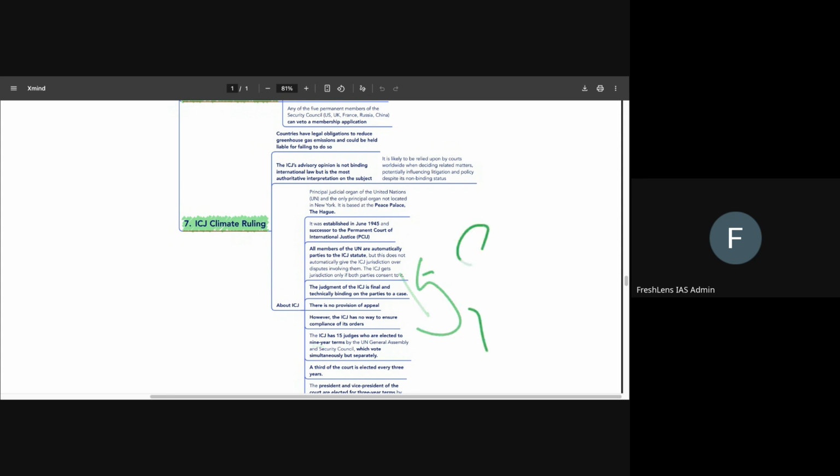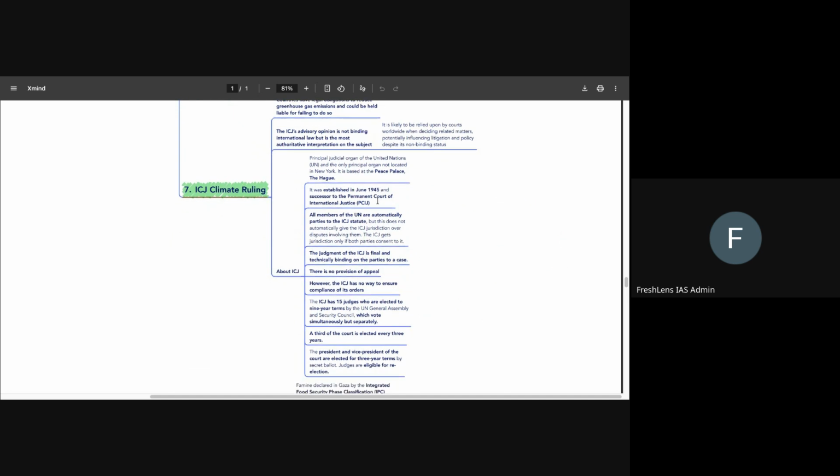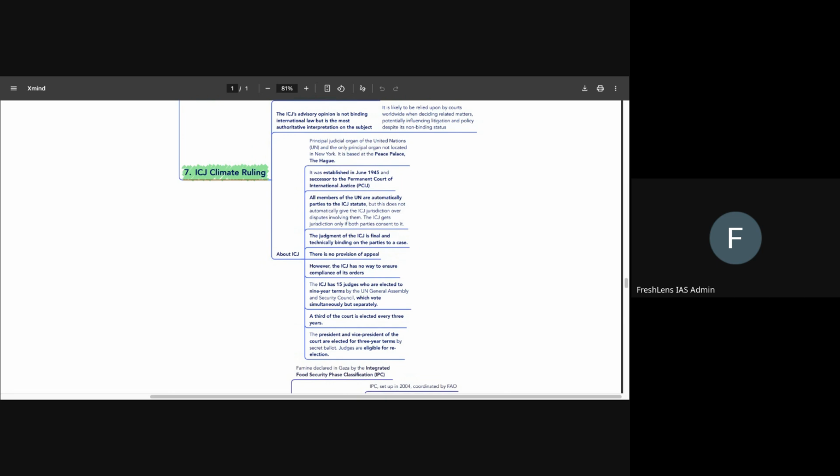They are elected by the UNGA and Security Council, both of which vote simultaneously but separately. A third of the court is elected every 3 years, and the president and vice president of the court are elected for 3-year terms by secret ballot, and the judges are eligible for re-election.